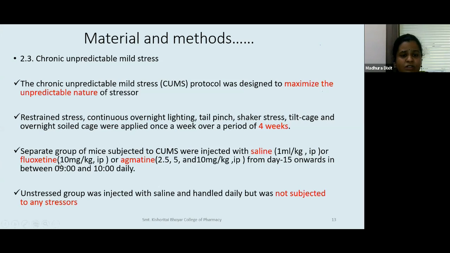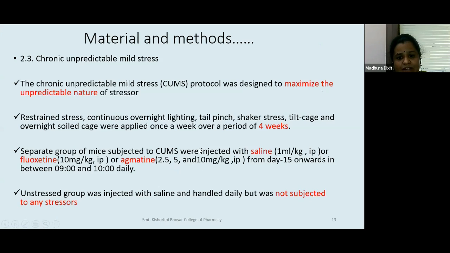Now, what were the groups of animals we had taken? We had taken a first group of 6 animals that were only given CUMS and were injected with saline. So only given CUMS, injected with saline, and checked what their result is. Then there was one group that was given fluoxetine. You know, fluoxetine is a standard antidepressant, so we wanted a positive control. So fluoxetine was taken as a positive control. Agmatine, as we have been talking, was our investigation molecule. It was taken in 3 doses, 2.5, 5, and 10.